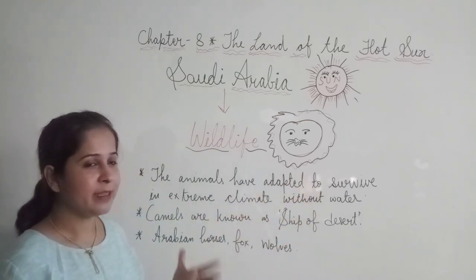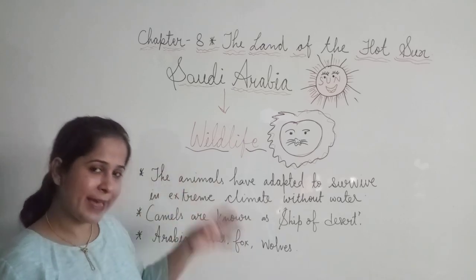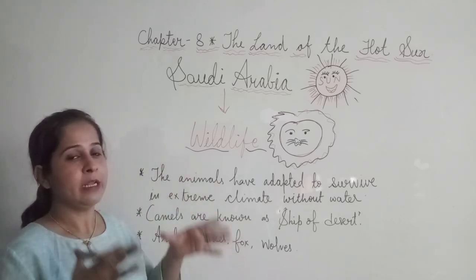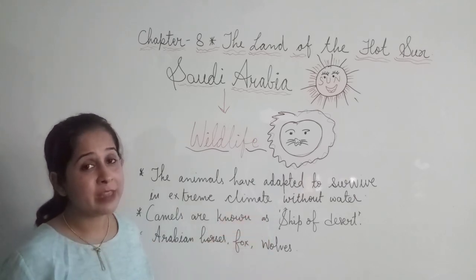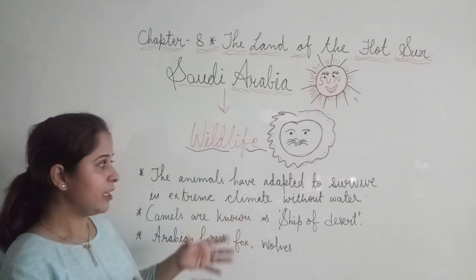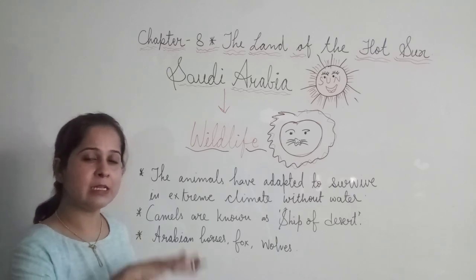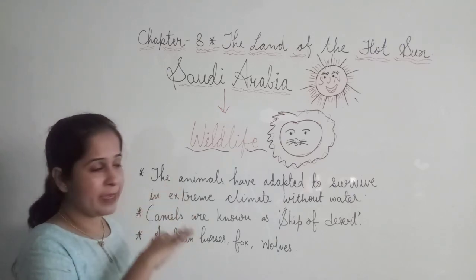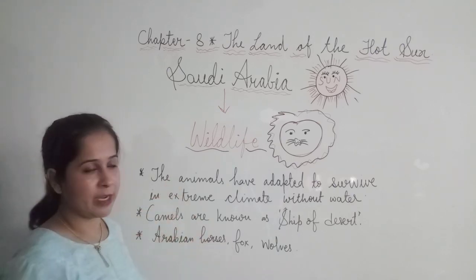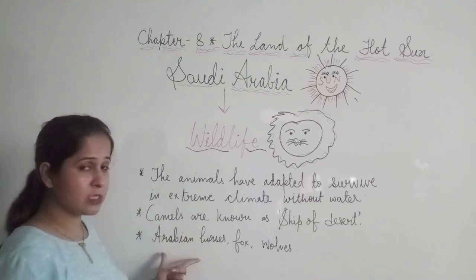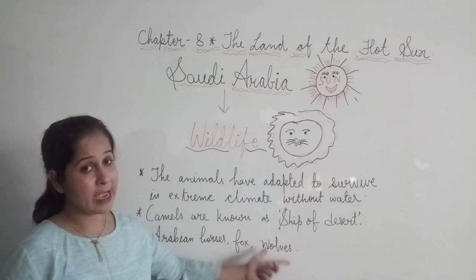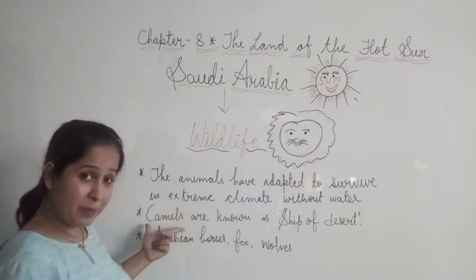Yes, we can say that here we find those animals who can survive for a long time without water. Means if they don't get water, still they can make their living there, they can survive there. And who are these? These are Arabian horse, fox, wolves, and camels also.